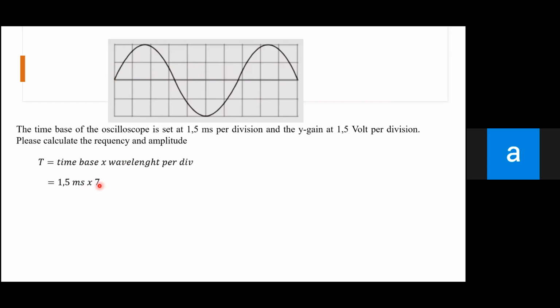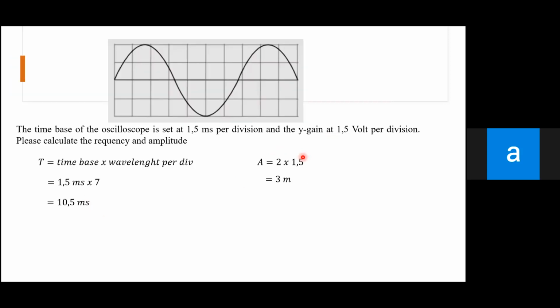You just write here 7, and this is the time base, still in millisecond. You multiply and obtain 10.5 millisecond. Then you have to convert millisecond to second. I told you, just multiply by 10 to the power of negative 3. This is only the amplitude: 2 squares times 1.5.